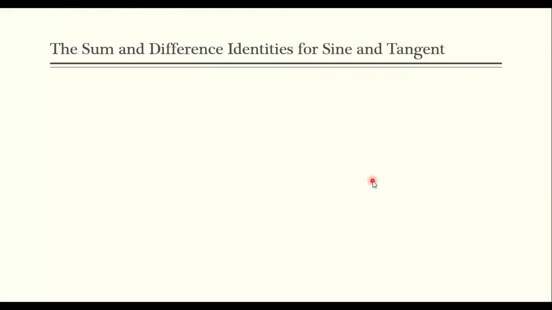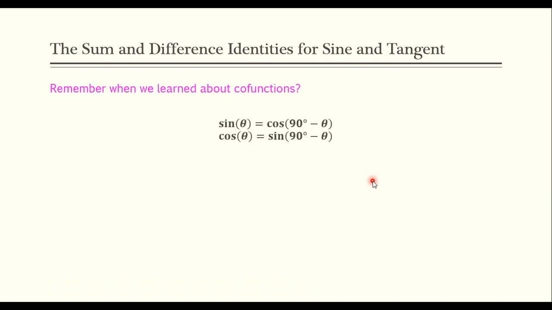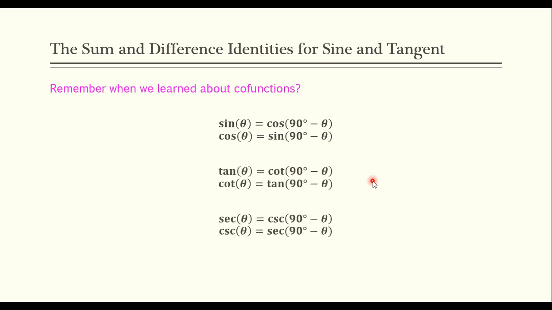So today we're going to move on and talk about sum and difference identities for sine and tangent. Way back when, it seems like a million years ago, definitely pre-corona times, we talked about cofunctions, right? Sine and cosine are cofunctions. Tangent and cotangent, cofunctions. Secant and cosecant, cofunctions. Remember, it's the complement. So sine of theta is cosine of the complement, 90 minus theta, and vice versa. Cosine of any angle theta is equal to sine of 90 degrees minus theta, its complement.